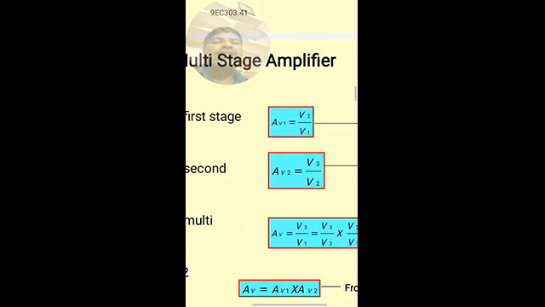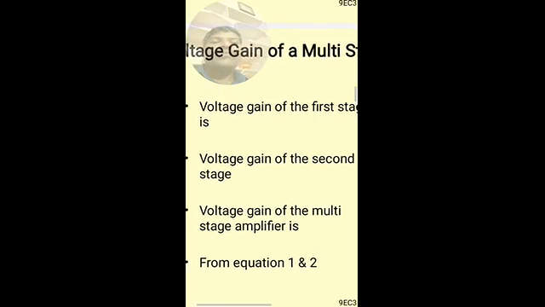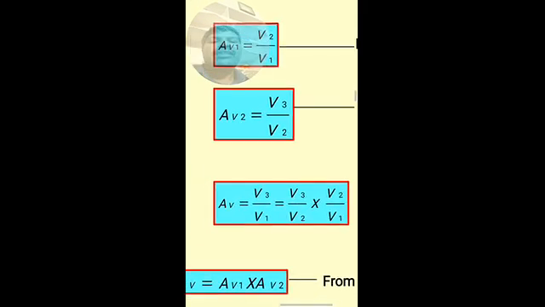Similarly, we can give the expression for the voltage gain of the multi-stage amplifier.